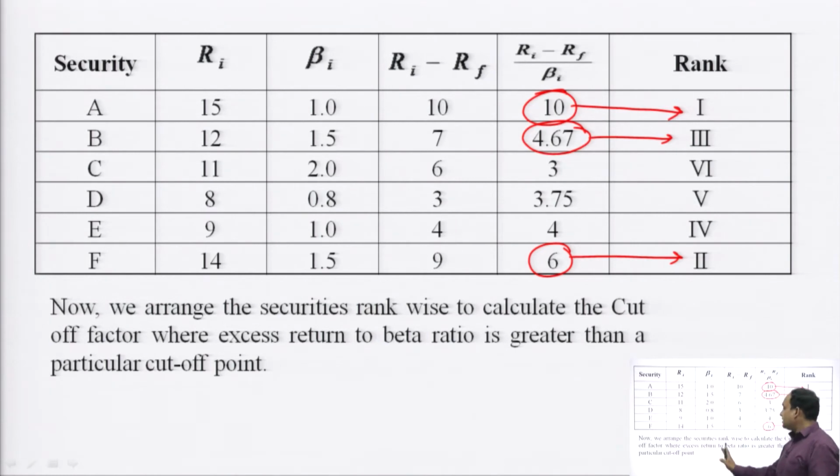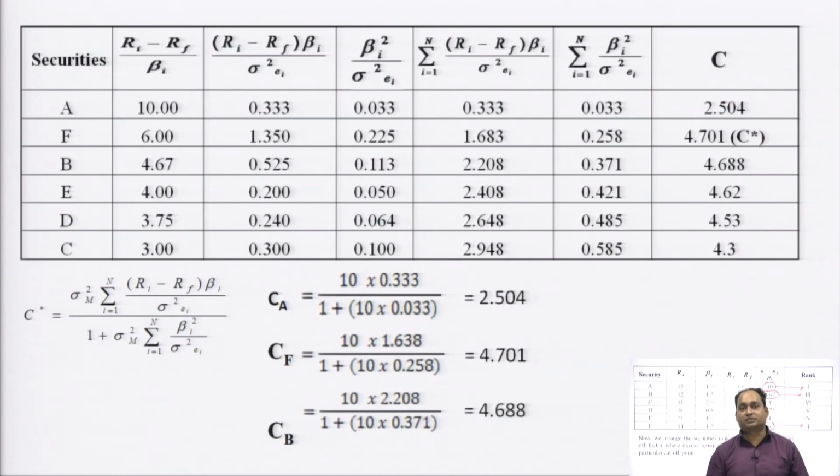Now we arrange the securities rank wise to calculate the cutoff factor, where the excess return to beta ratio is greater than a particular cutoff point. Once we have ranked the securities as per the ratio of expected return minus risk free return to beta factor, we arrange the securities rank wise and then calculate the factor C.